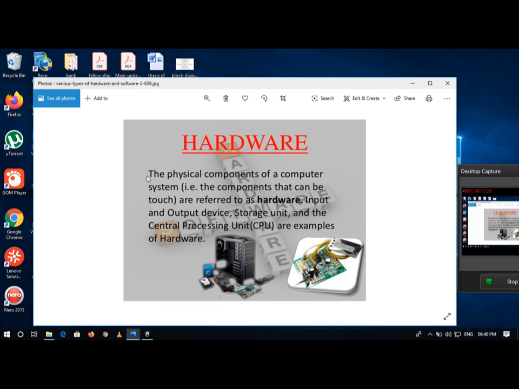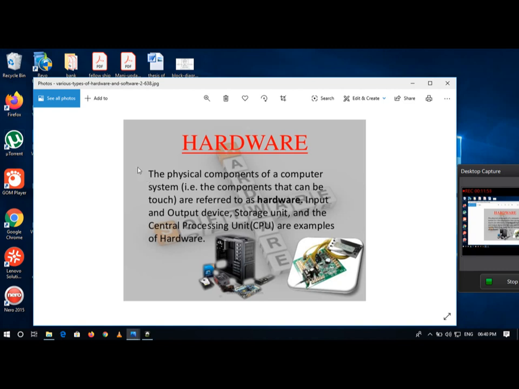Whenever the word physical appears, it is visible. You may touch it, you may feel it, or you may measure its width, height, breadth, even weight also. You can touch it with your hand. That is called hardware.